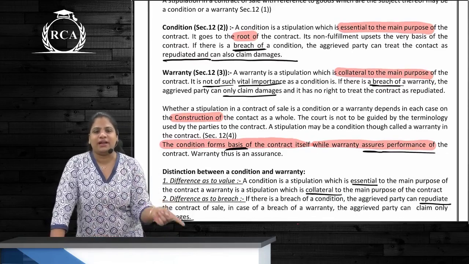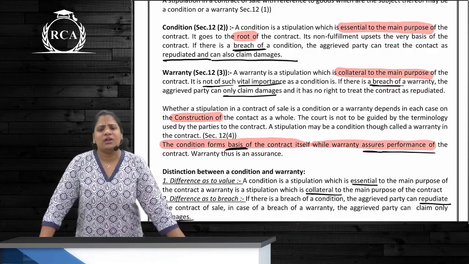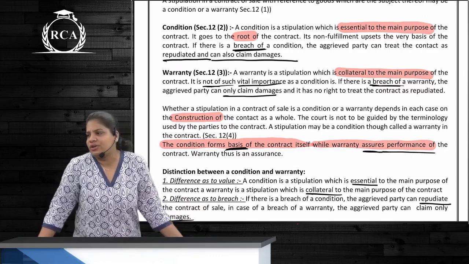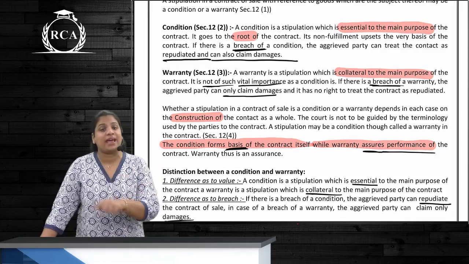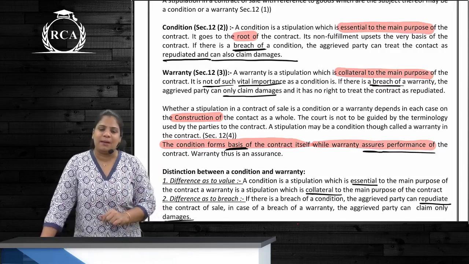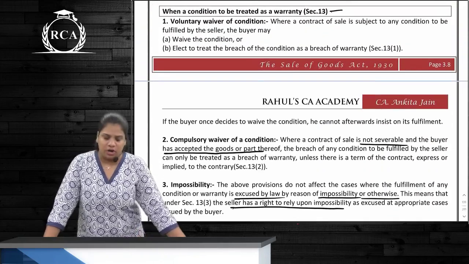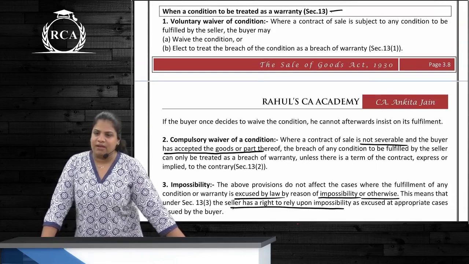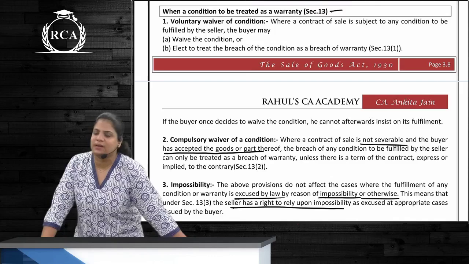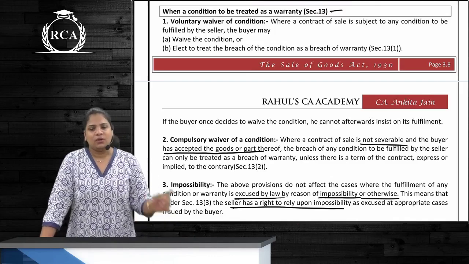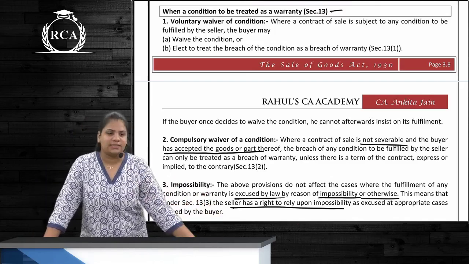When you treat a condition as a warranty, what is the buyer doing basically? He is losing his right to rescind the contract. It means he is going to only claim damages, or not even claim the damages, correct? But can he cancel the contract now? No. And this will happen in how many cases? 3 cases. What are the cases? First is voluntary waiver of condition. Second, compulsory waiver of condition. And last, impossibility. Technically it's only 2 points, but anyway, the 3 points once again: voluntary waiver of condition, compulsory waiver of condition, and third is impossibility.